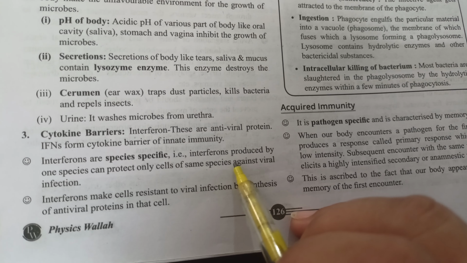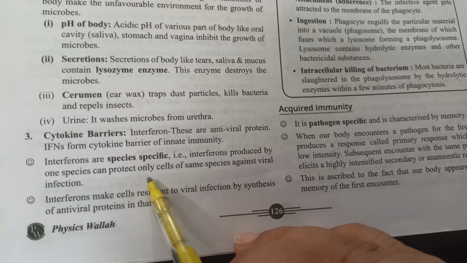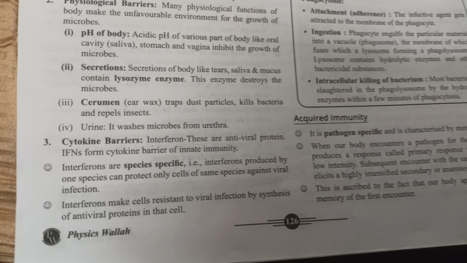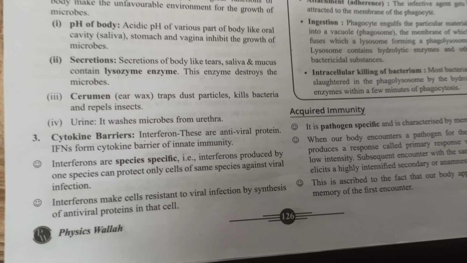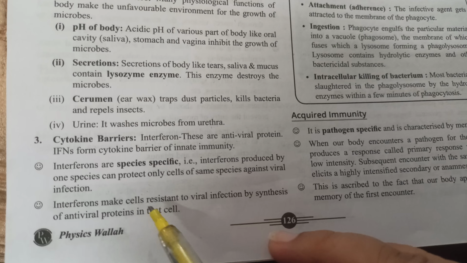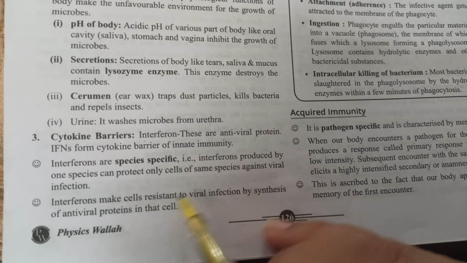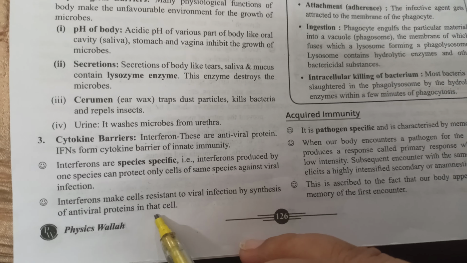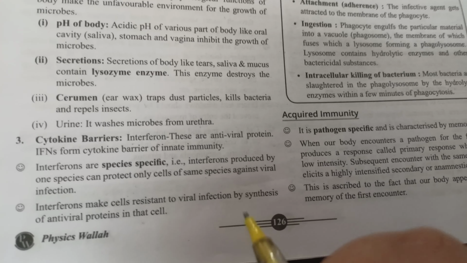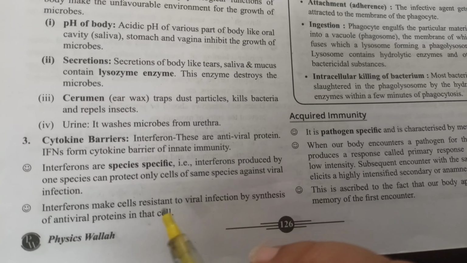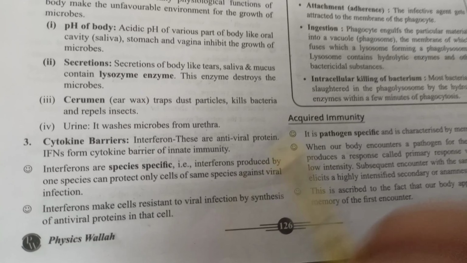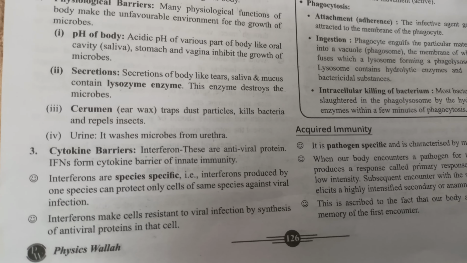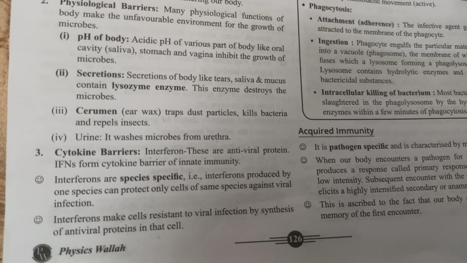So interferons produced by one species can protect only the cells of the same species, not the cells of another species. The function of interferon is resistance to viral infection by synthesis of antiviral proteins. So I hope these points are clear to you.